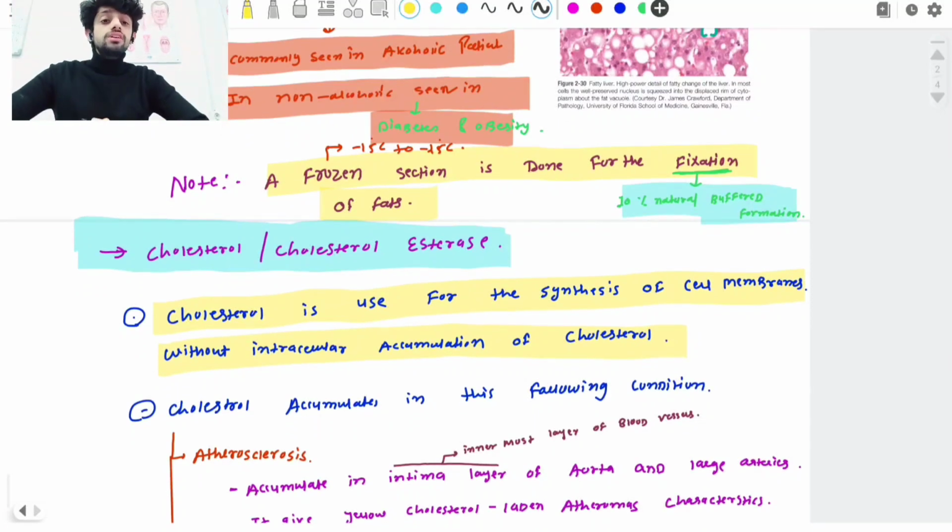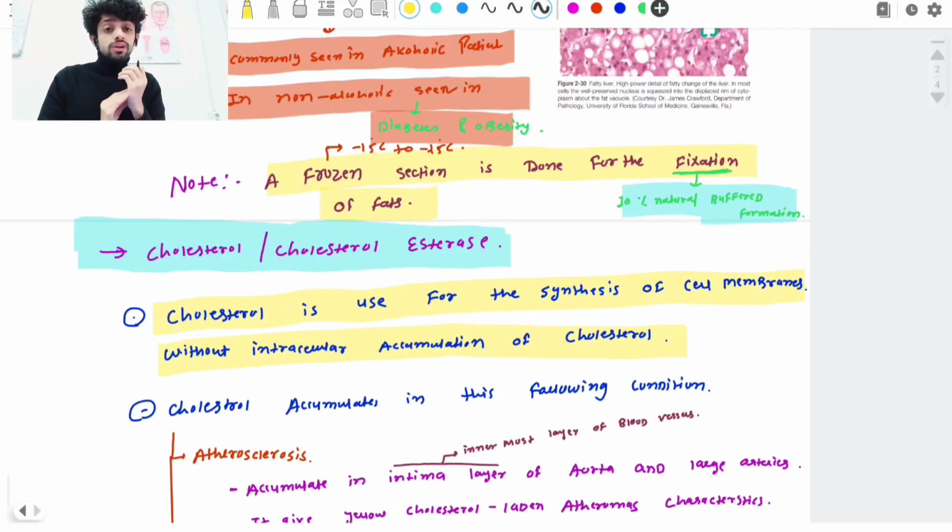So in which conditions can cholesterol accumulate inside cells? Cholesterol is also present in cells, but if it is within physiological limits, it does not cause any problem. If that cholesterol is stored in too much, that can lead to what? Cholesterol accumulation. Cholesterol storage is different and cholesterol accumulation is different. Storage is a physiological form and accumulation is a pathological form. If it is in a very narrow range, that causes no problem. That's a physiological function. If it occurs in too much amount, that leads to cholesterol accumulation.